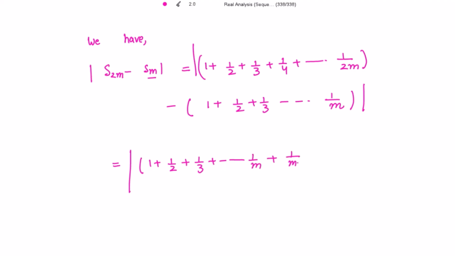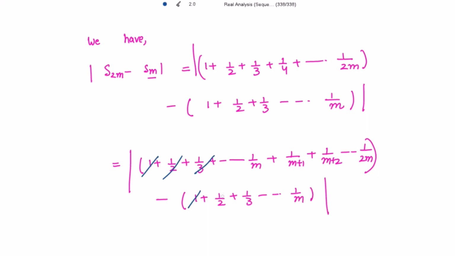Then 1 by m plus 1, plus 1 by m plus 2 and reaching 1 divided by 2m, or m plus m, right? Minus, in the second bracket we have 1 plus 1 by 2 plus 1 by 3 up to 1 by m. So up to 1 by m, all the terms cancelled out. And we will be having in the mod 1 divided by m plus 1 plus 1 divided by m plus 2 up to 1 divided by 2m, which can be written as m plus m.